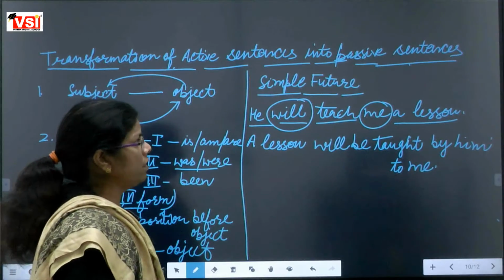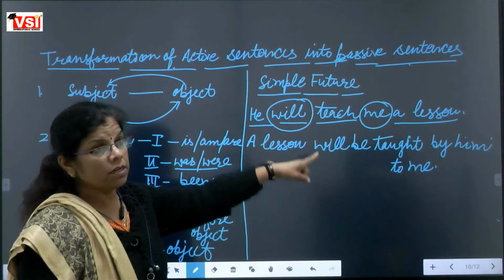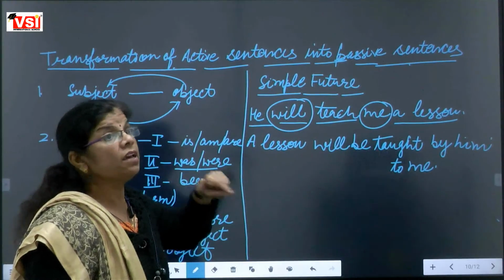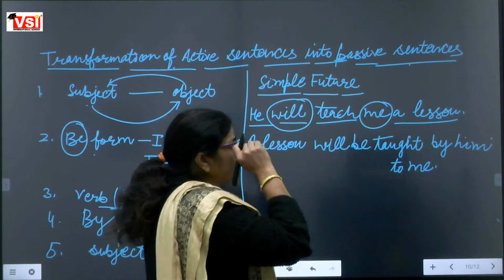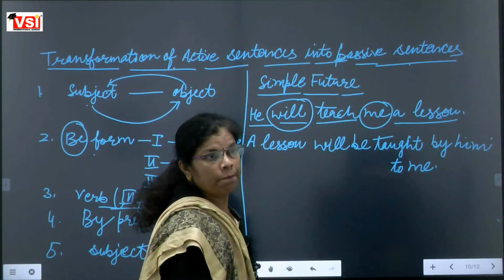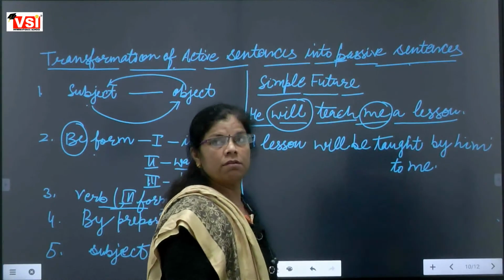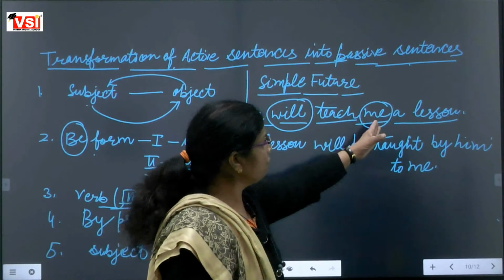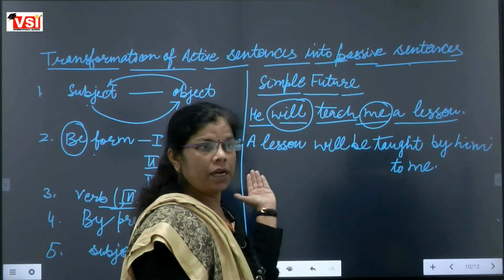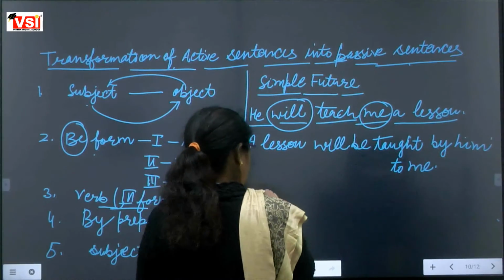This sentence can be changed in a different way also. How? Because it has two objects actually. This is also an object. If we make this object the subject, how will it change?